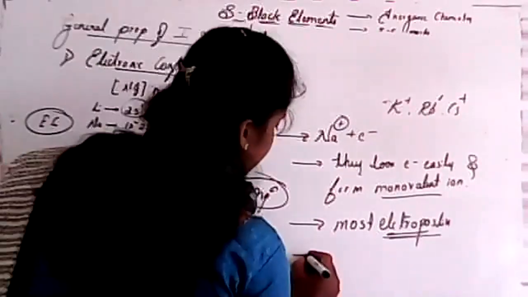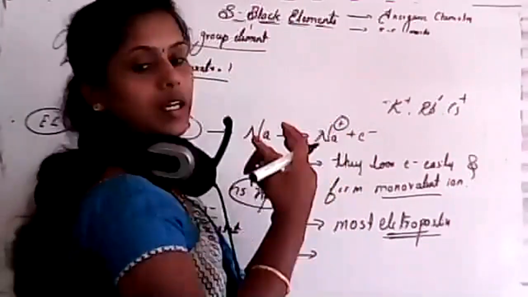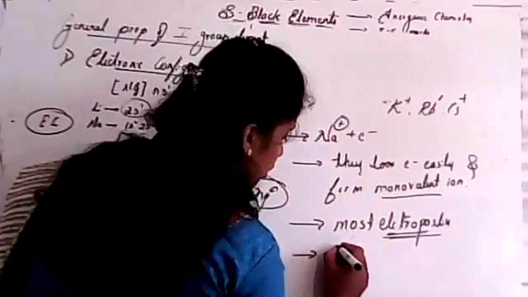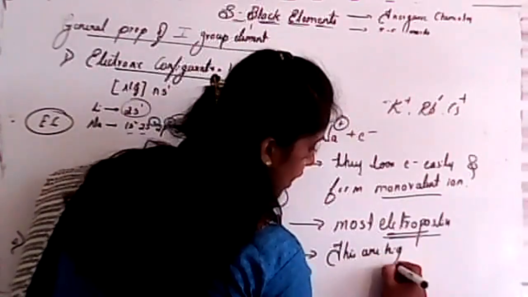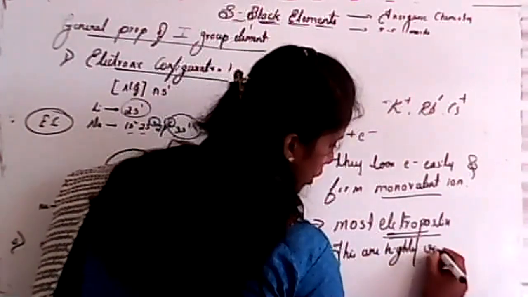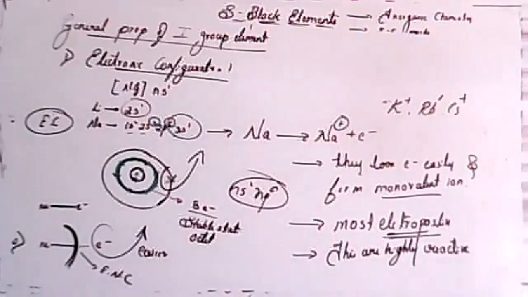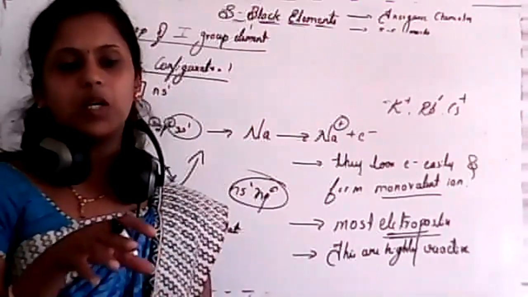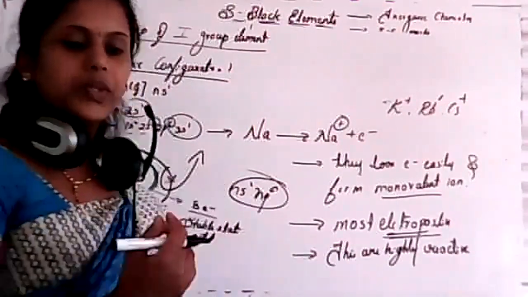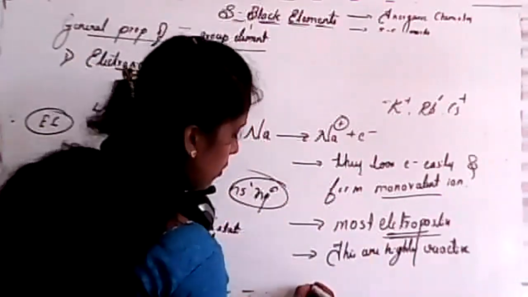Clear? And the next point is, due to this electropositive nature, these are highly reactive. Very important point. So that means sodium. We know sodium is preserved in kerosene, isn't it? Because it is highly reactive. So these are highly reactive elements.